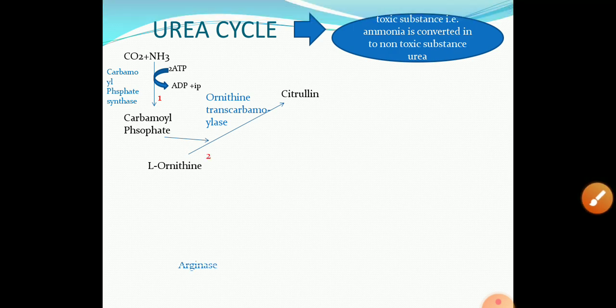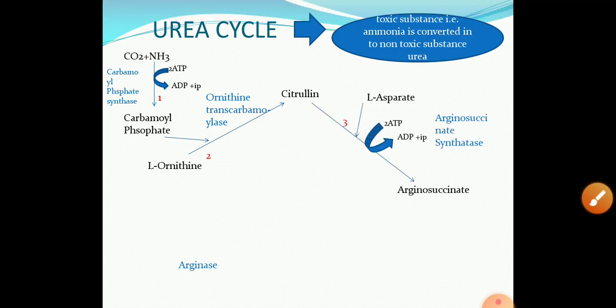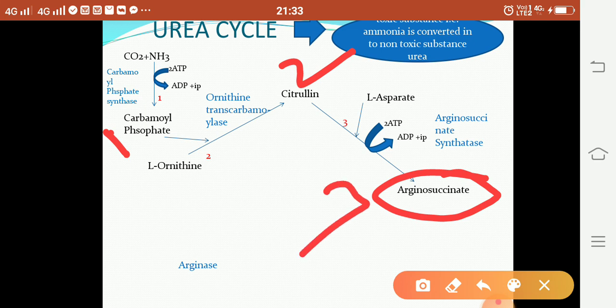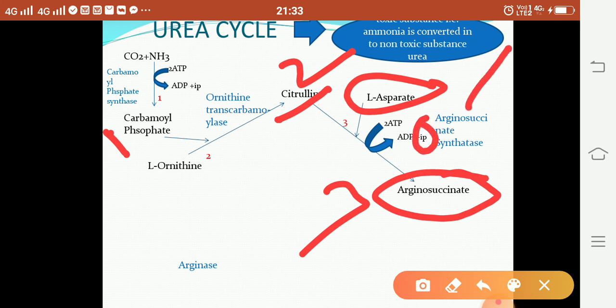Then in the next step, the third step, there is formation of arginosuccinate. The citrulline molecule condenses with the amino group of aspartate to form arginosuccinate, and inorganic phosphate is removed. This reaction is catalyzed by the enzyme arginosuccinate synthetase.